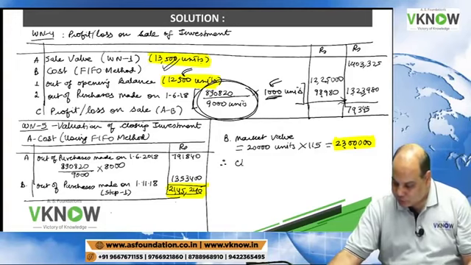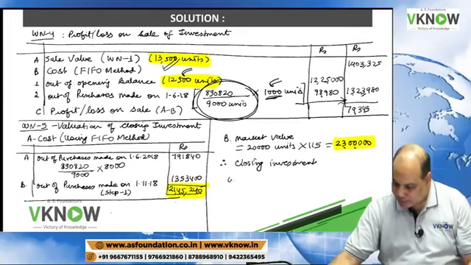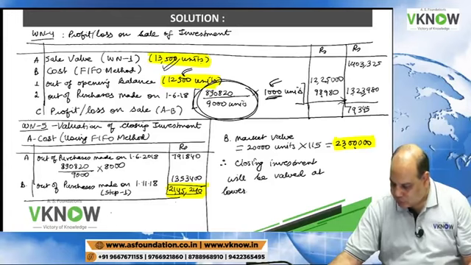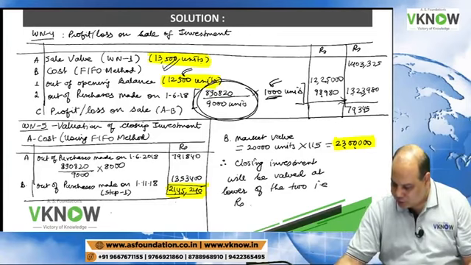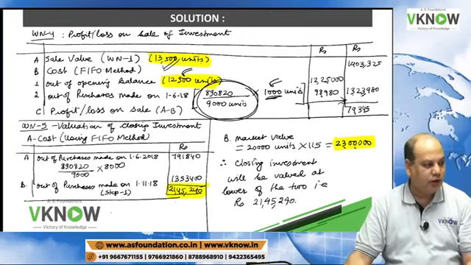Therefore, closing investment will be valued at the lower of the two. That is, write in very good handwriting, 2145240.